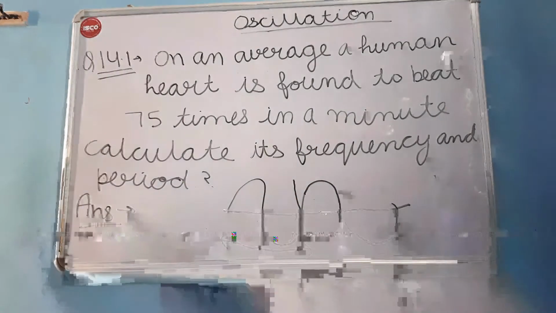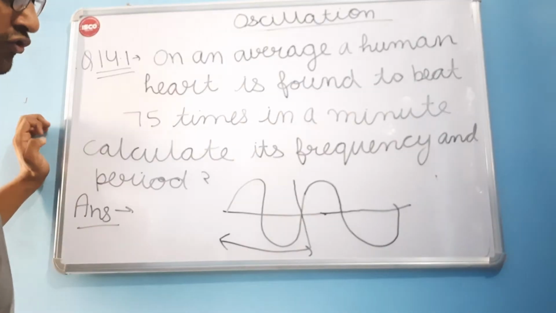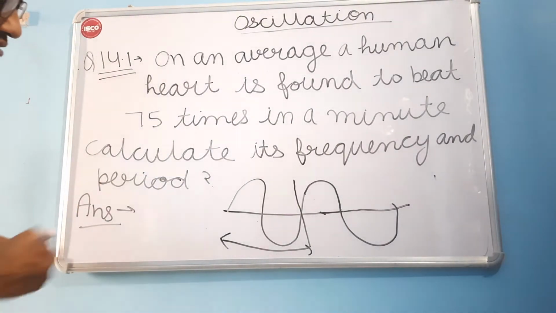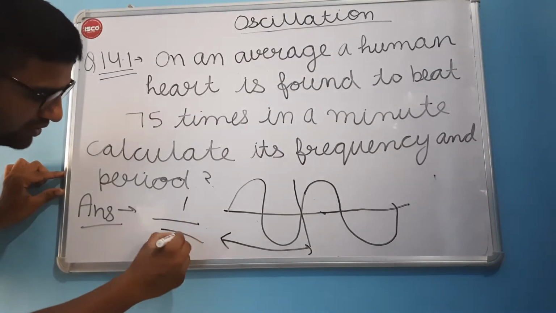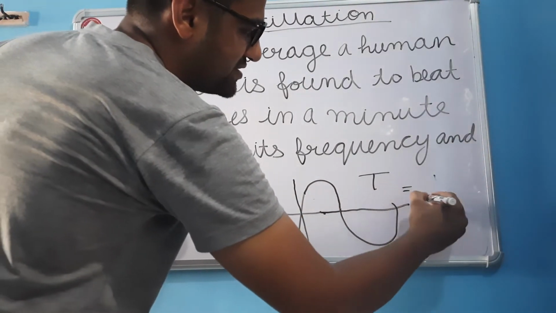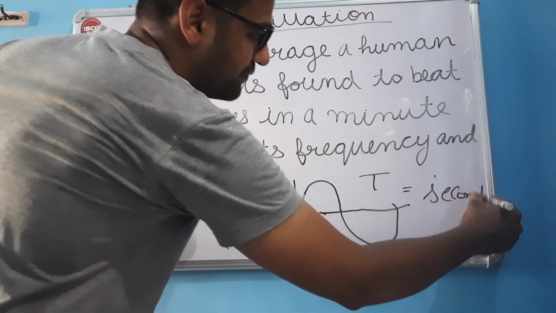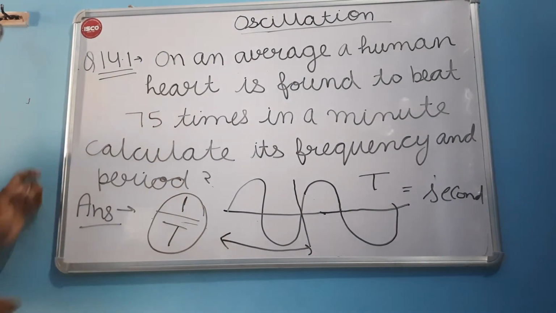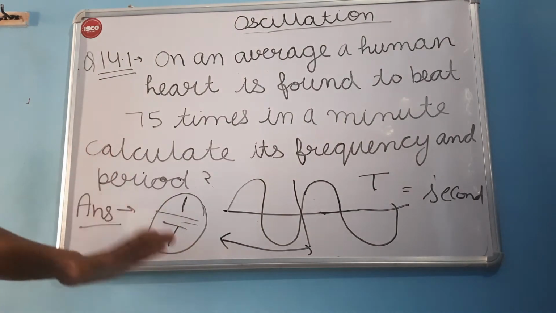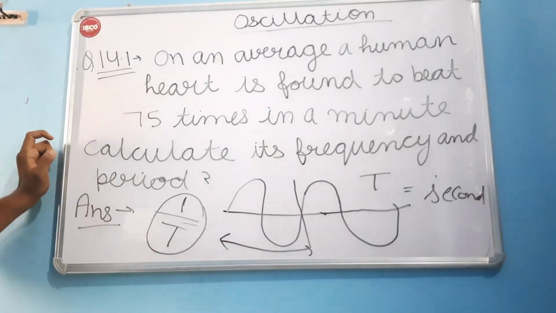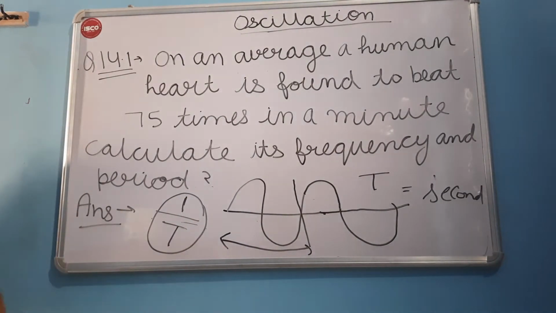Now, by the mathematical formula, the time period is denoted by T and its unit is second. If we take 1 upon the time period, 1 upon T, it will be the number of oscillations per second. So the number of repetitions per second, if we divide by the time period, will be our frequency. So it is clear what the frequency is and what the time period is.